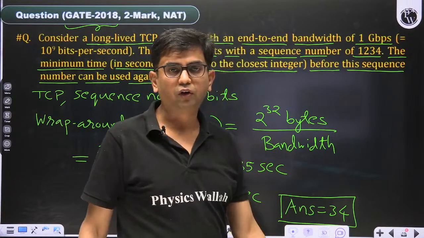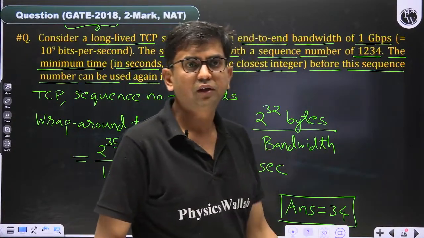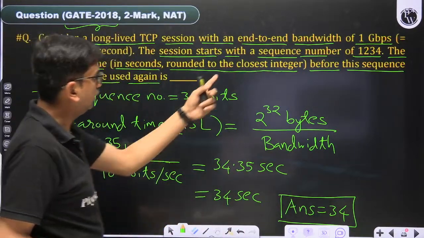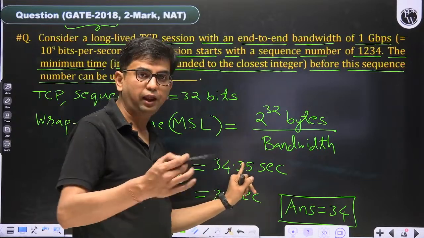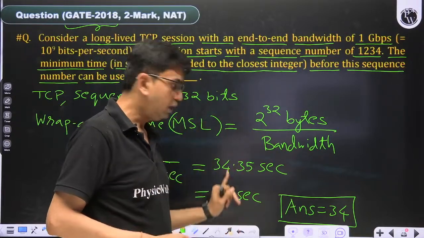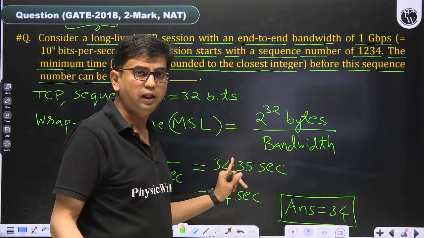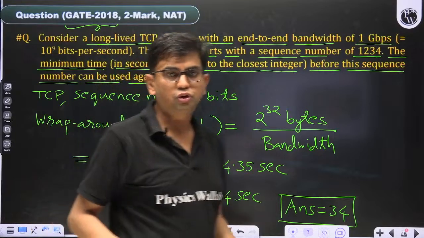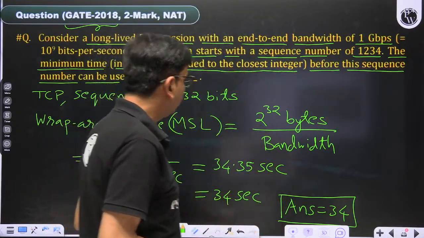Here again I forgot to open the leaderboard. Okay, I'll check in the next one. Raj is saying that he would make it 35. What is written? Rounded to the closest integer. If the fractional part is less than 0.5, then 34; if 0.5 and above, then 35. So choose the options accordingly. Clear? Then okay, let's move to one more question.